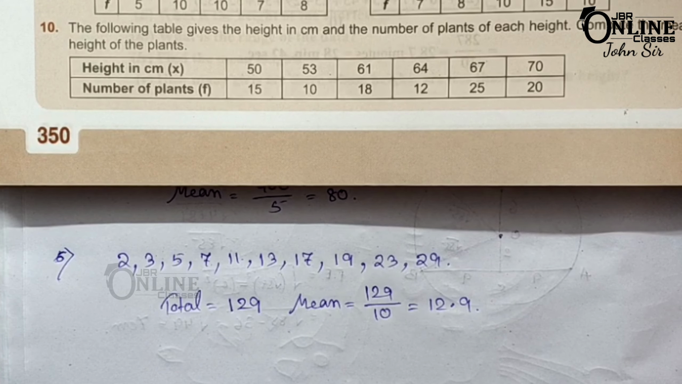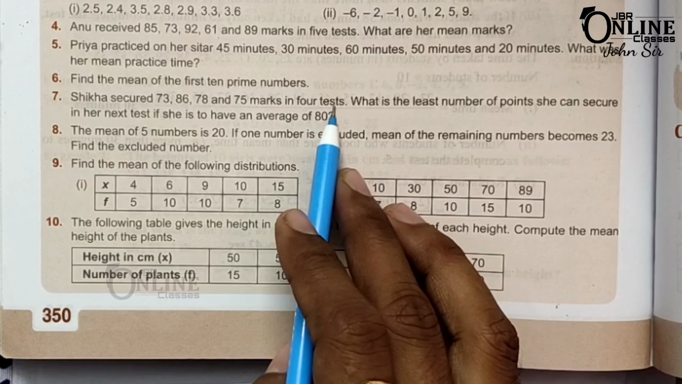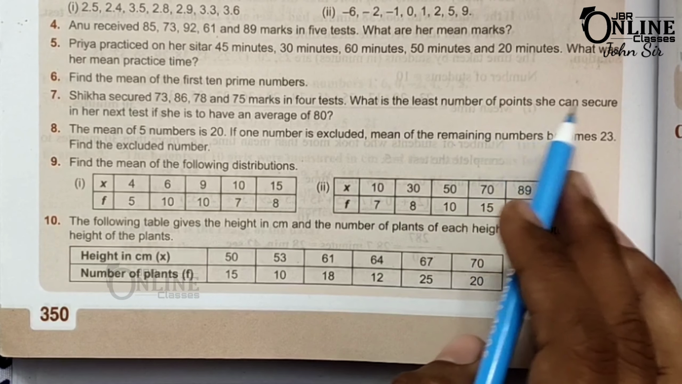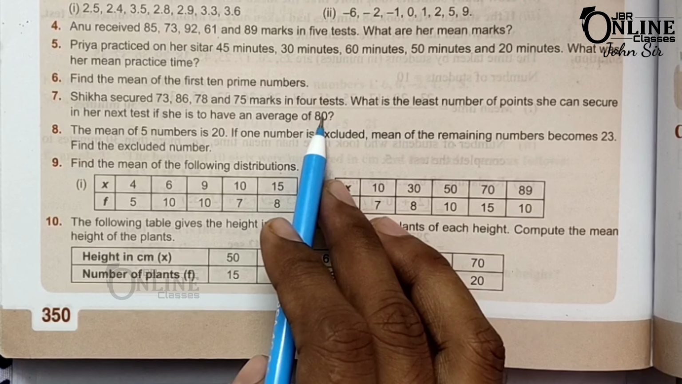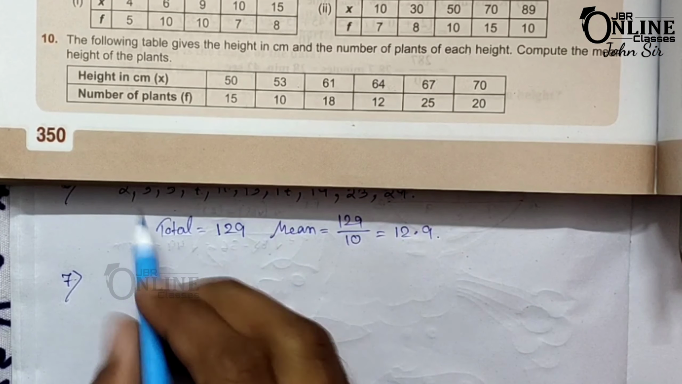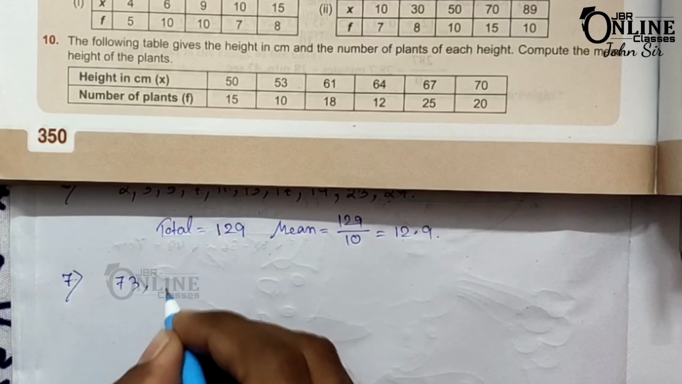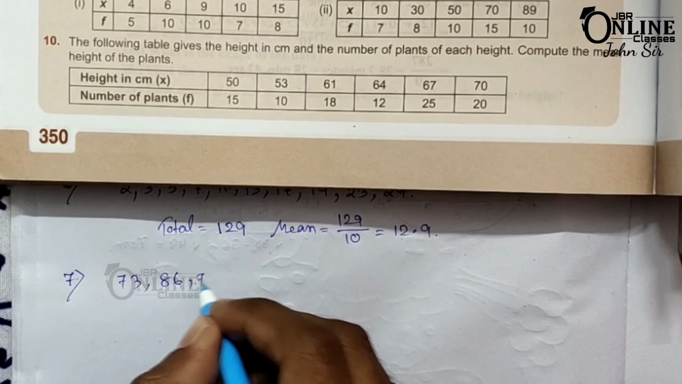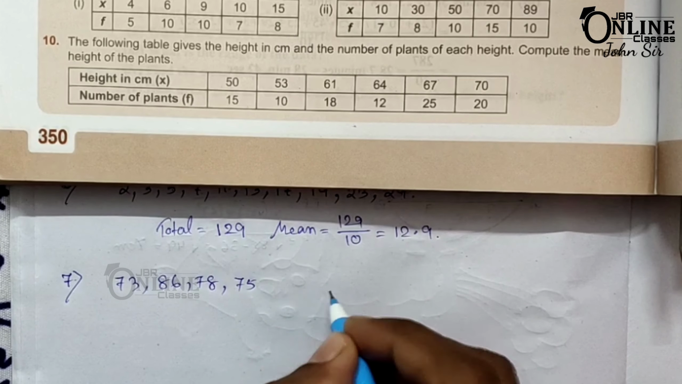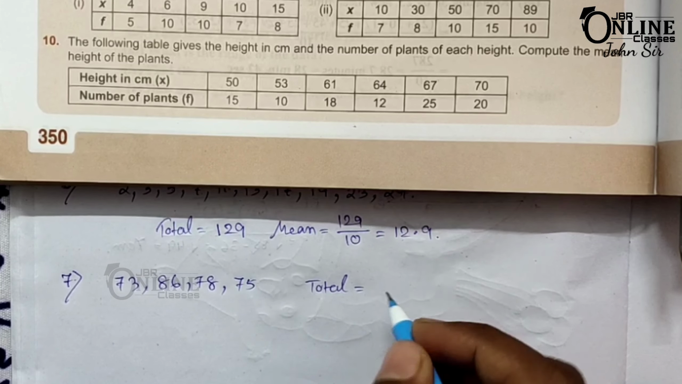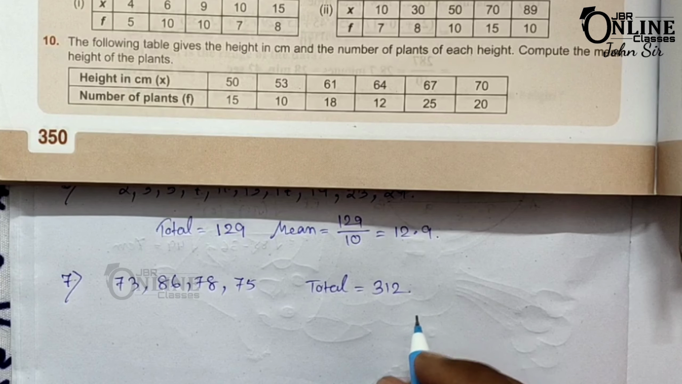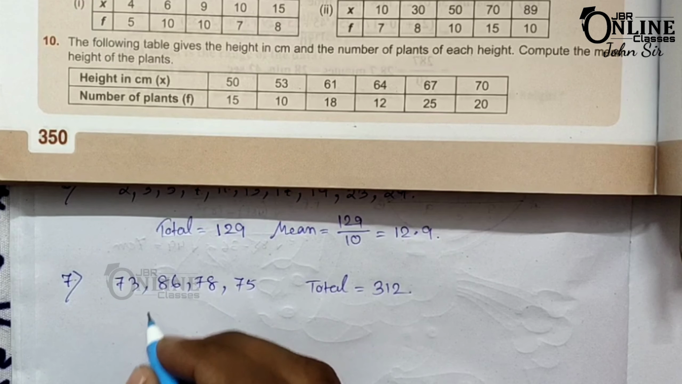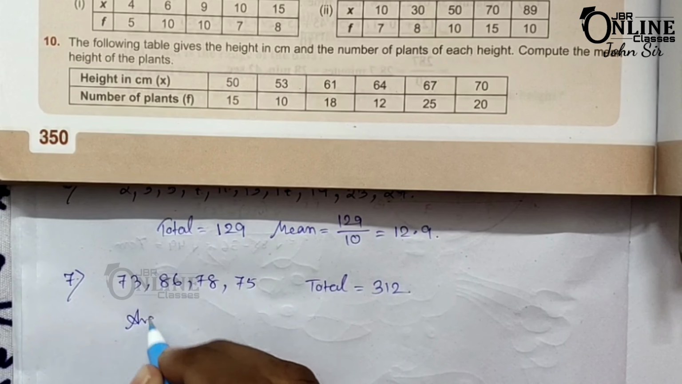Sum number 7. Sika secured 73, 86, 78, 75 marks in the first four tests. What is the least number of marks she can secure in her next test if she is to have an average of 80? So here the first 4 marks are 73, 86, 78 and 75. If you find the total of those 4 marks, it will be 312.